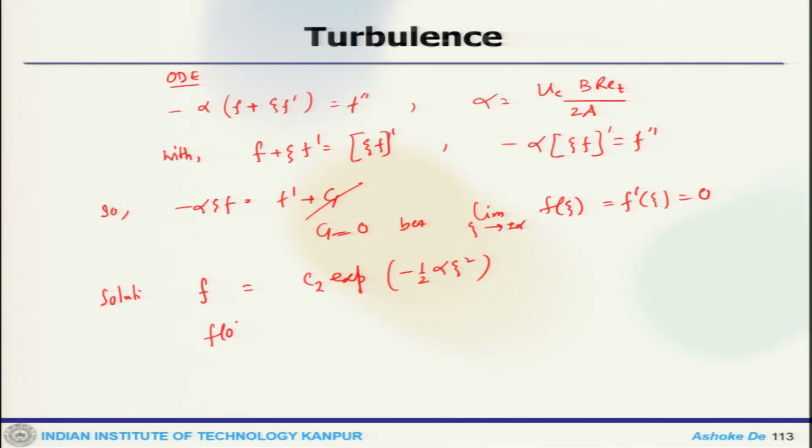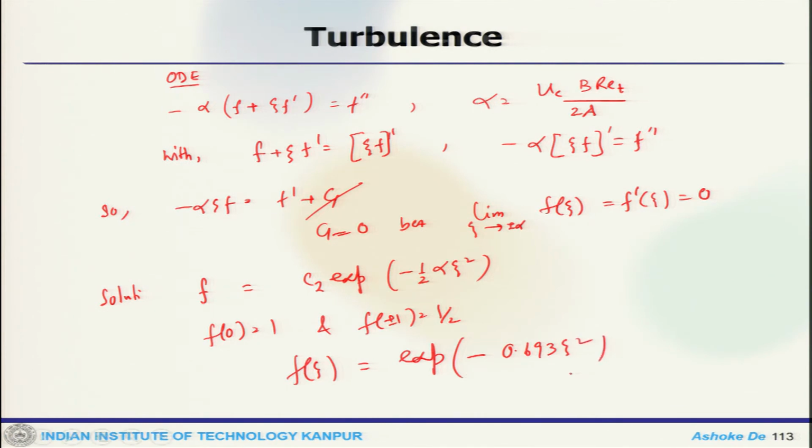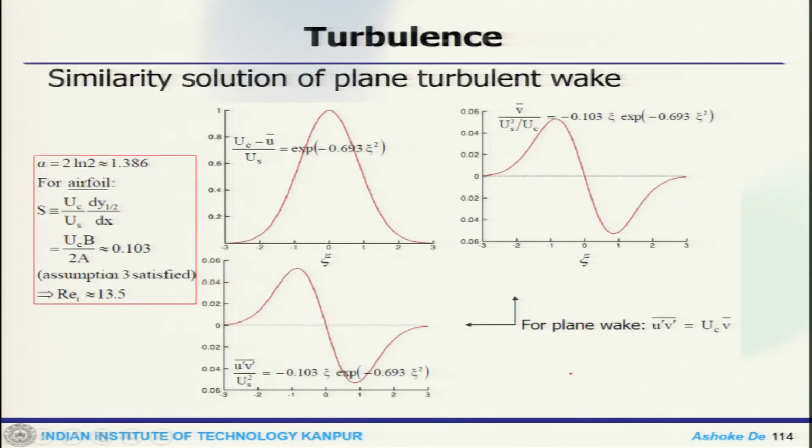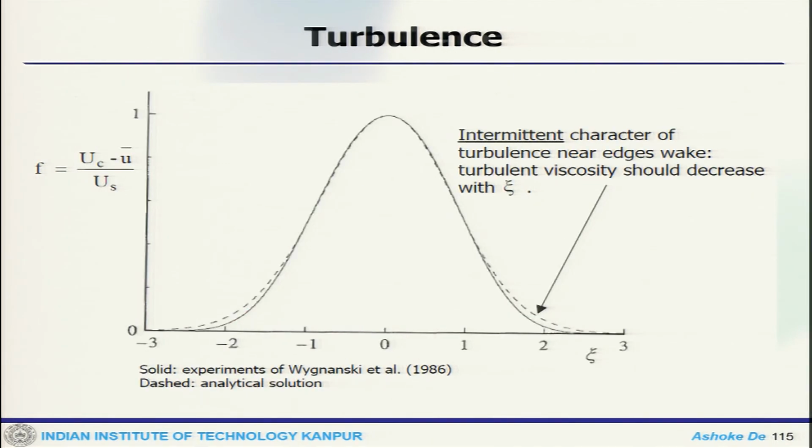So, that gives f(0) equals 1 and f(plus minus 1) equals half. So, we get a solution f(xi) equals exponential of minus 0.693 xi square. If you plot this, this is a similarity solution of a plane turbulent wake. So, if we plot that, you get this kind of profile. This standard calculation one can continue and derive that. So, this is the solution for f.